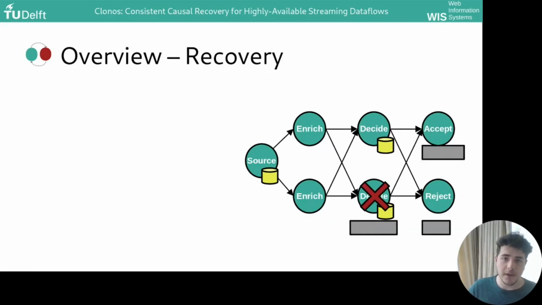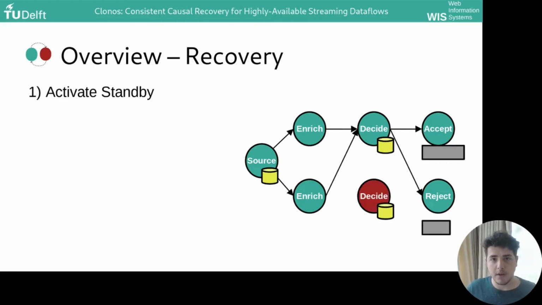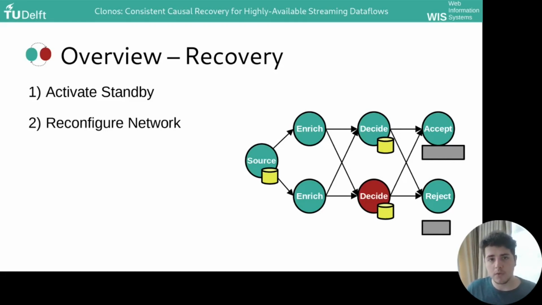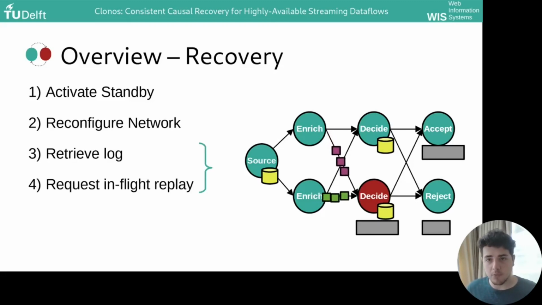In response to a failure, Clonos is then going to execute a 6-step protocol. The first thing to do is to activate the standby node. Then, we reconfigure the network connections to connect this new node to the data flow. Next, we're going to retrieve the log copies from downstream and keep only the most complete version of the log. Concurrently to the previous step, we can request the replay of all in-flight logs from the upstream nodes. That is, they're going to replay all of the records since the last checkpoint.